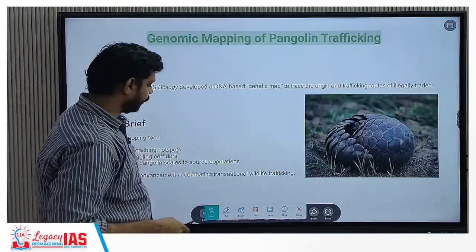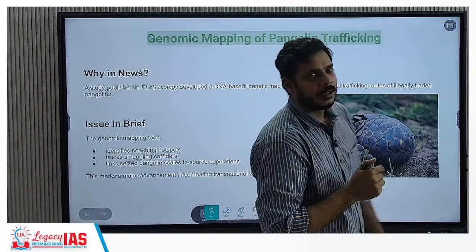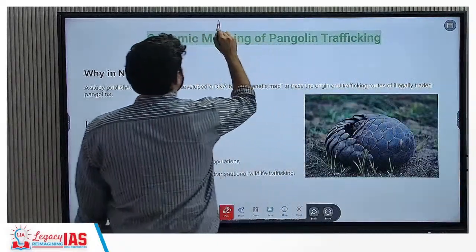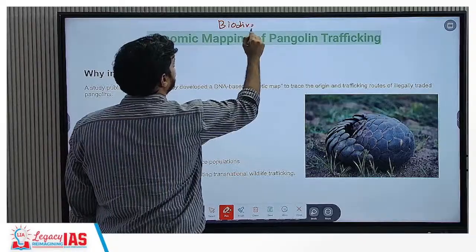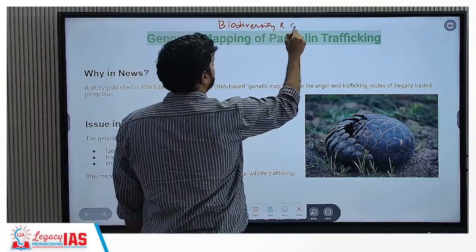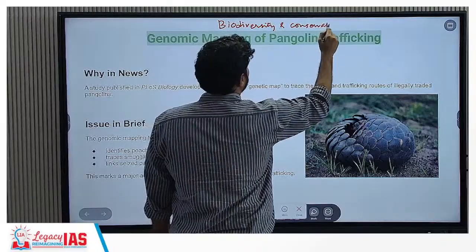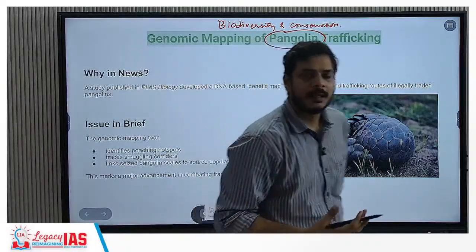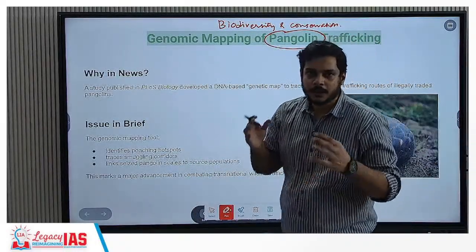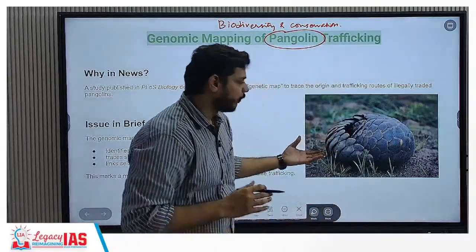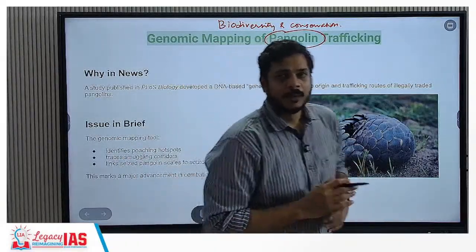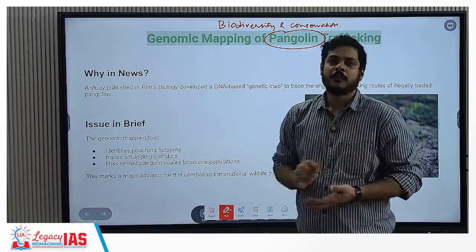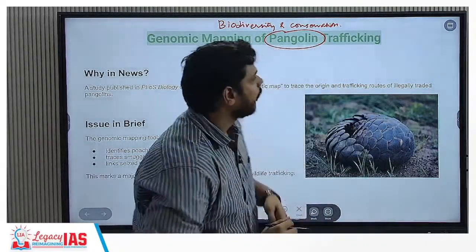So now moving to the next topic. This is again from biodiversity and its conservation. This talks about pangolins. So this is conservation mapping of pangolin trafficking. Trafficking basically means illegal movement by humans, whether of parts of animals or the whole animal, from one place to another. This is a kind of illegal trade for the personal benefit of people. All right, so trafficking is there.